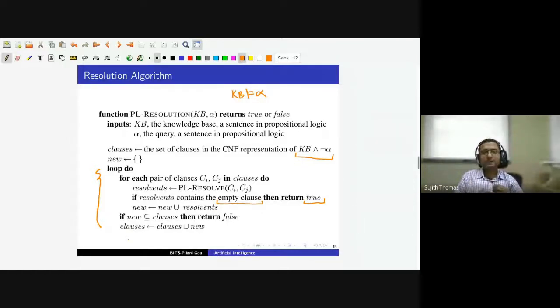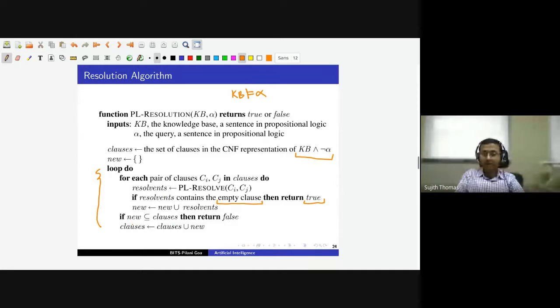If in a particular iteration we are not able to derive any new clauses, if the clauses that we are deriving were already derived in the previous iteration, then the new set of clauses will be a subset of the clauses that we had in the previous iteration.